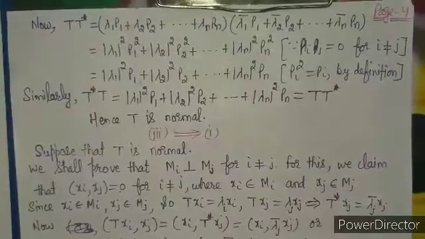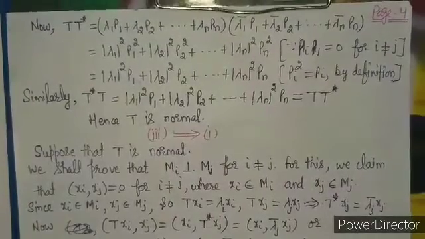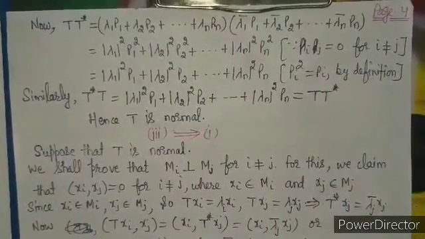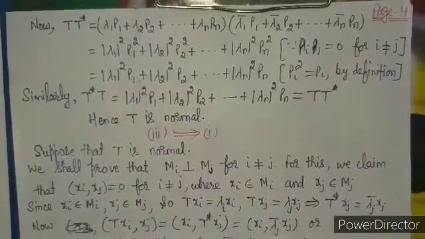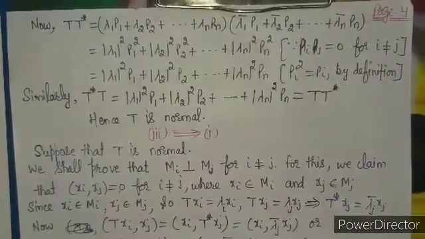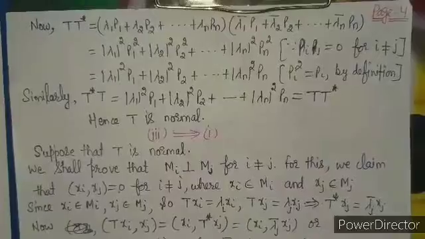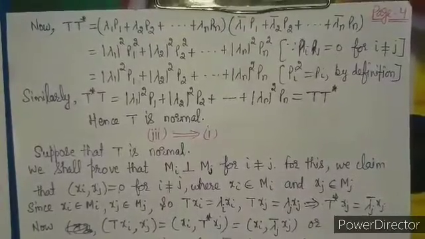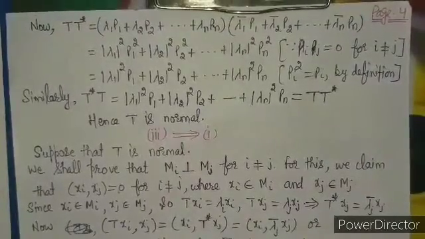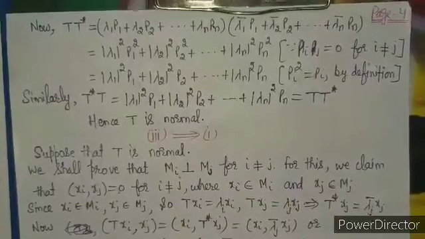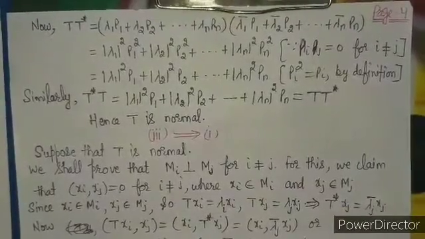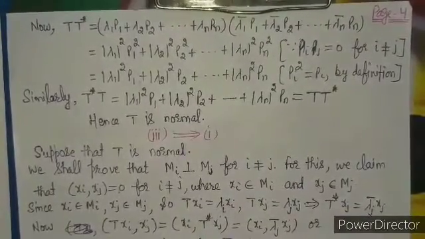Now we have to prove 3 implies 1. That is to say, in 3 what we have is given: T is normal, and we have to show that the Mi's are pairwise orthogonal and span H. So these 2 conditions we have to prove. First, that the Mi's are pairwise orthogonal. That's why we write here, we shall prove that Mi is orthogonal to Mj for i not equal to j.